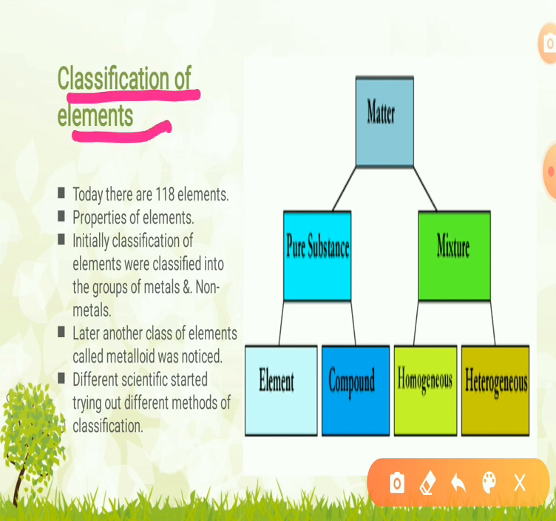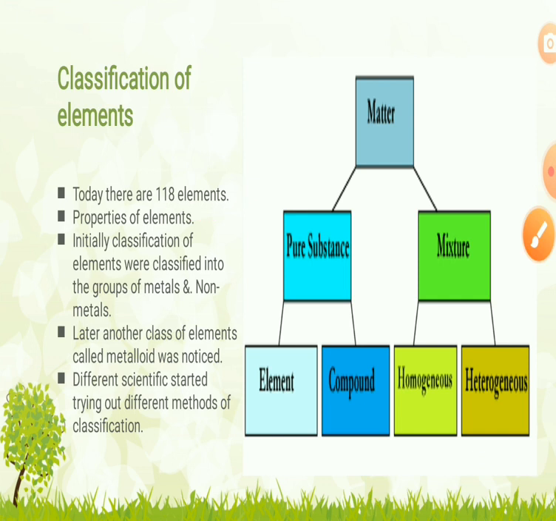Around the year 1800, only 30 elements were known, but now there are 118 known elements. More and more information was gathered about the properties of elements.